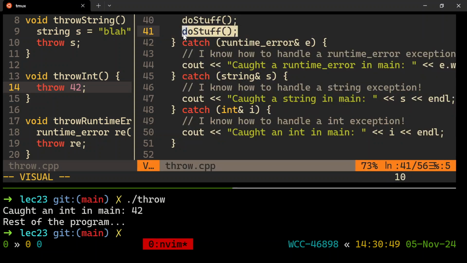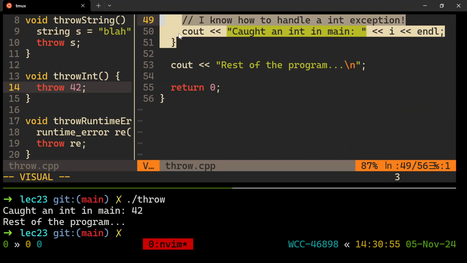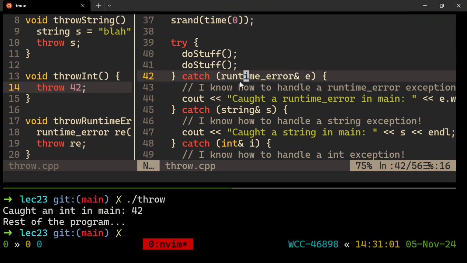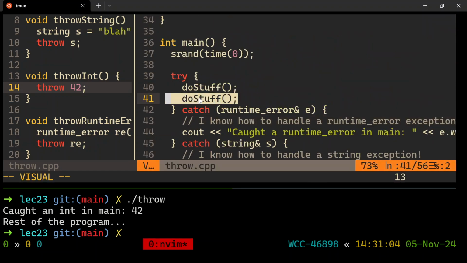The second the first exception happens, C++ is like, all bets are off. Let me handle it and then be done with the whole try catch. So if you ever want to come back, you have to put the try catch in a loop, maybe remember what you've done so far, something like that. Okay, so yeah, this line will never get run.